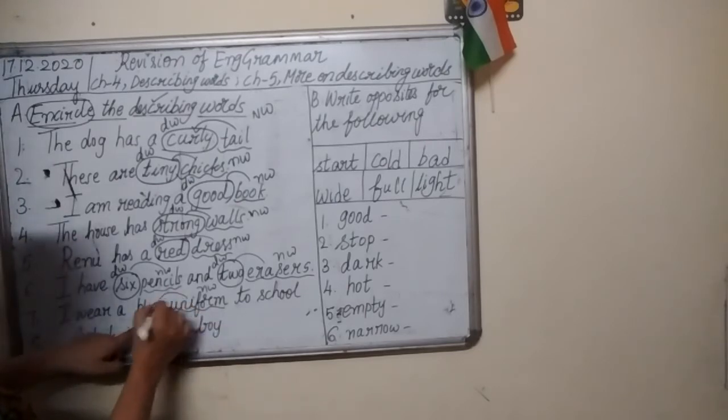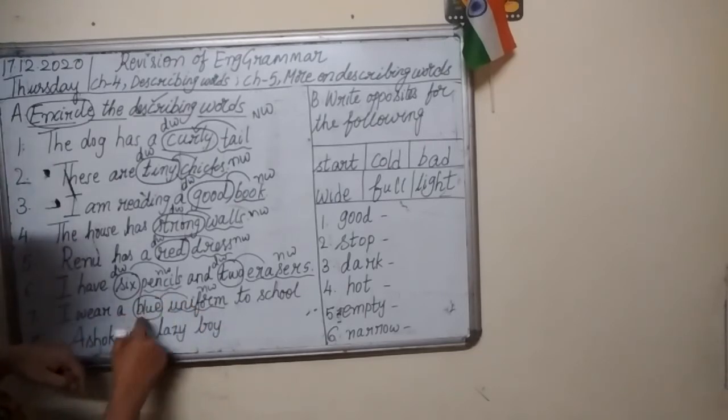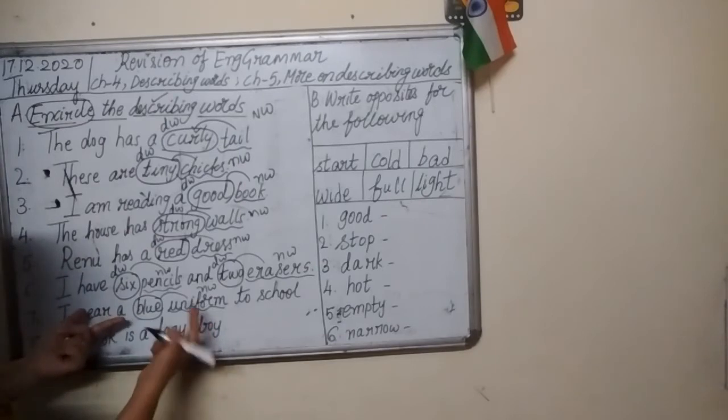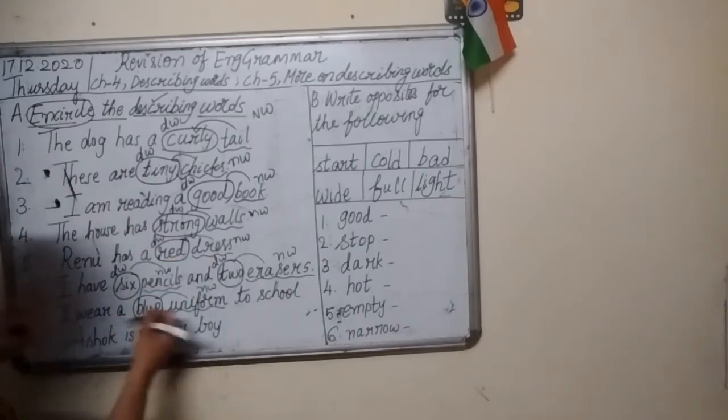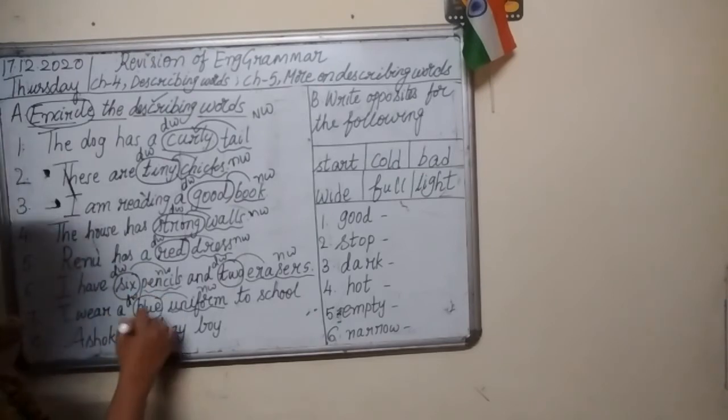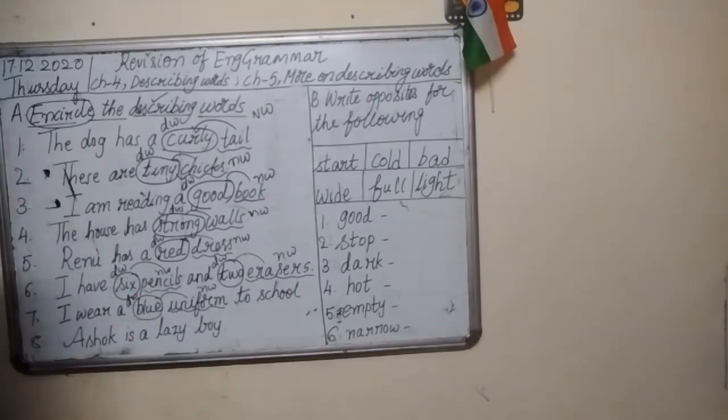And what kind of dress it is? What is the color of the dress? Blue. So all colors are like a red dress, blue uniform. So red is a describing word. So blue is also a describing word. All colors are describing words.